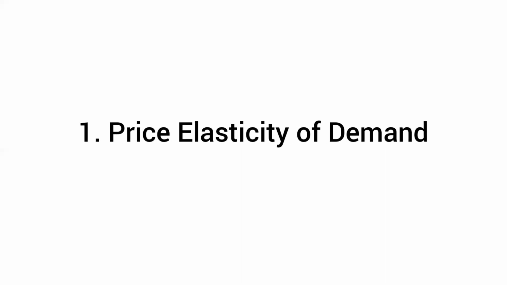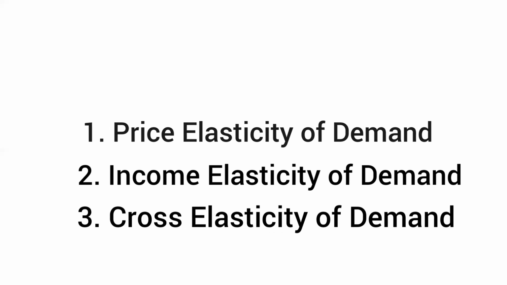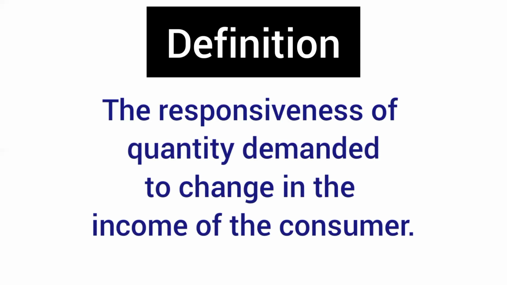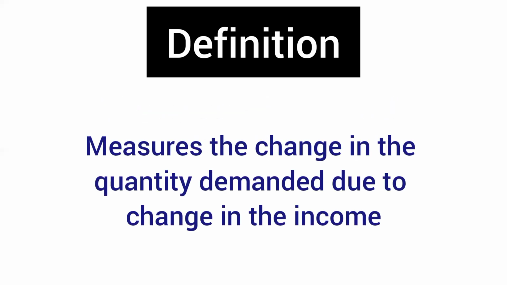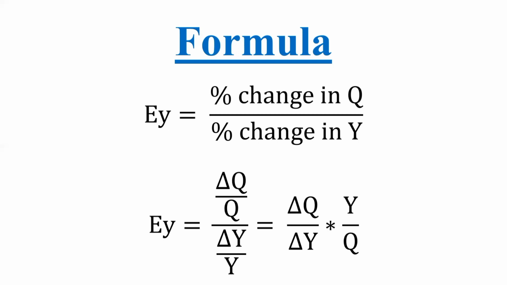There are three types of elasticity of demand: price elasticity of demand, income elasticity of demand, and cross elasticity of demand. Income elasticity of demand explains the responsiveness of quantity demanded to a change in the income of the consumer. In other words, it measures the change in quantity demanded due to change in the income. The formula to compute the income elasticity is the percentage change in quantity demanded upon the percentage change in income. That is delta Q upon delta Y into Y upon Q.